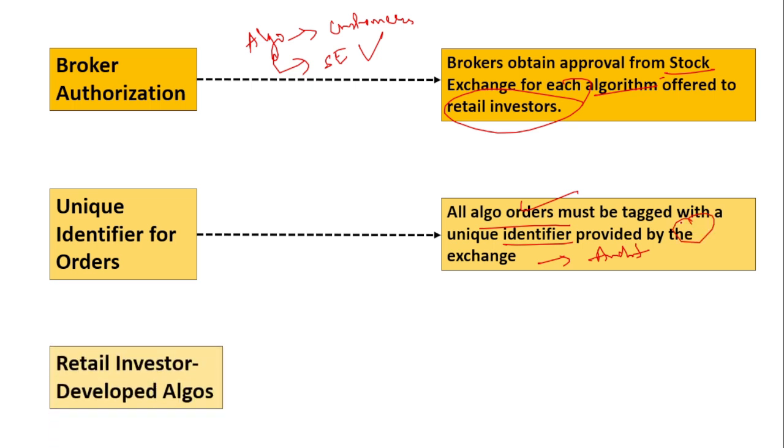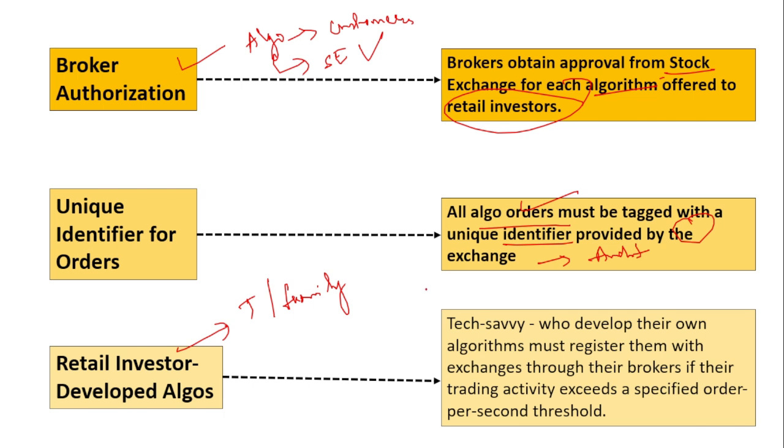Next, retail investors. Here you saw that the stockbrokers create the algorithms and these have to be approved by the stock exchange. But a few retail investors who are tech savvy, who know the technology well, can also create their own algorithms. Remember, earlier we spoke about brokers creating the algorithms. Here retail investors can also create their own, but these can only be used for self-purpose and for their family. They cannot be used by others, only for self and close family members.